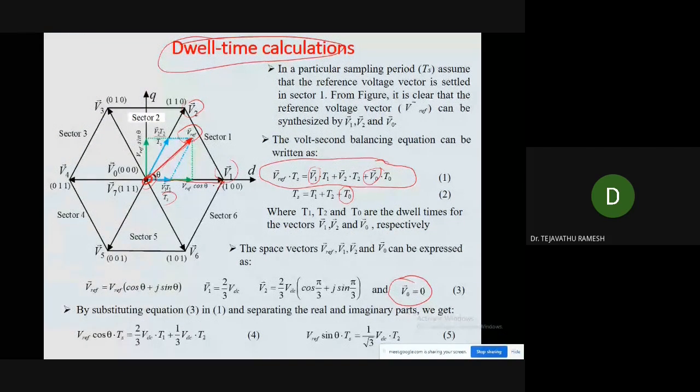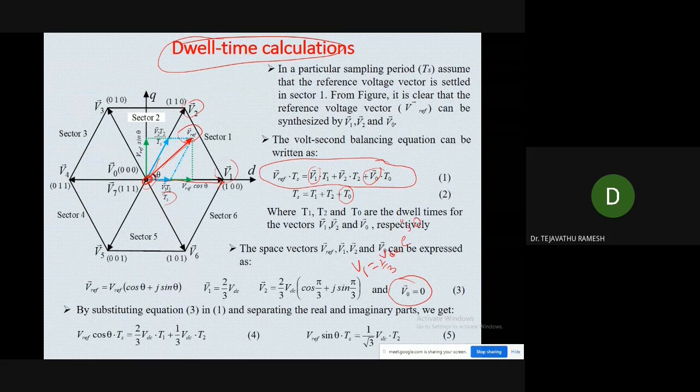This magnitude we can write as 2 by 3 VDC. Here the angle is 0. So V1 is equal to 2 by 3 VDC e power j0.